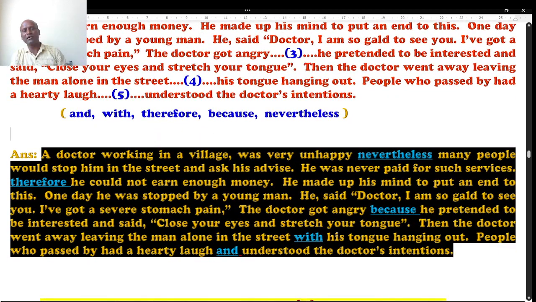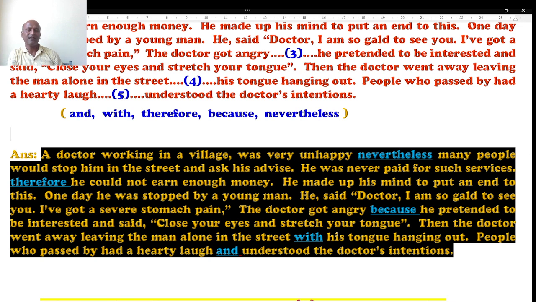A doctor working in a village, right, was very unhappy. Nevertheless, many people would stop him in the street and ask his advice. Let me explain in Kannada so that you can enjoy it, because most of the Kannada people want to know the answer, right? So that you can enjoy it.